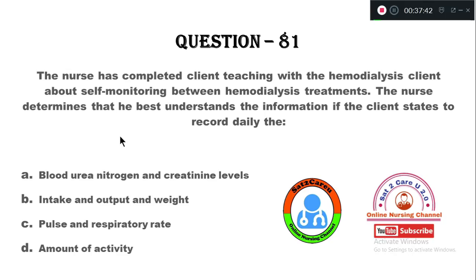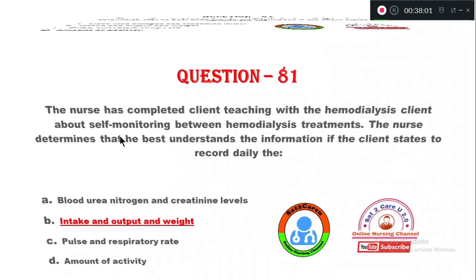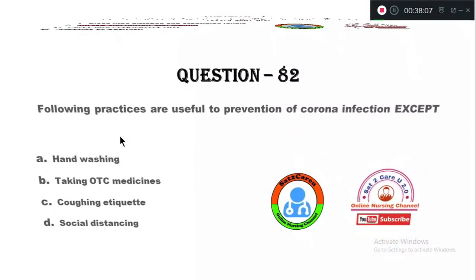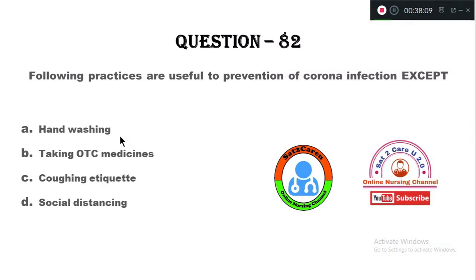Option D, amount of activity. So when the client on hemodialysis needs self-monitoring between treatments, which thing do they need to record? Option B, intake and output, as well as weight, should be monitored daily. Now let's see question number 82.